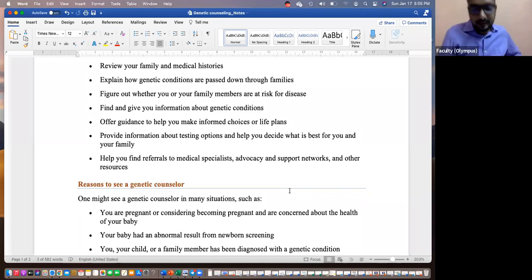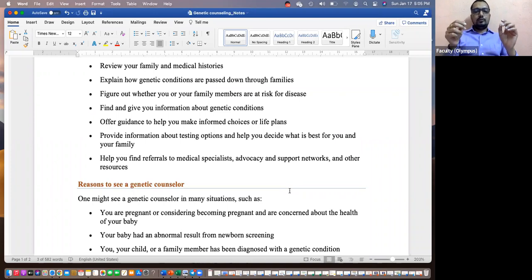So next, in genetic screening, I'm going to explain two methods that we are going to compare there. Amniocentesis is one of them, and the other is CV, chorionic villi sampling. Briefly, in the mother's womb there's a fluid called amniotic fluid. The baby is actually put into that amniotic fluid, so the baby's DNA material can be found in the amniotic fluid.